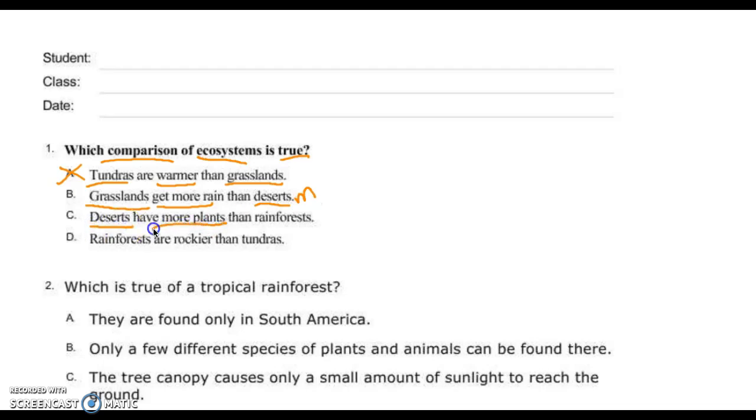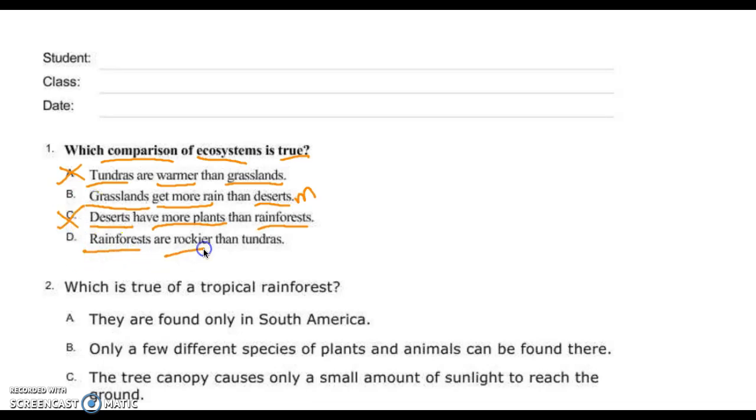Deserts have more plants than rainforests. Raise your hand and give me a fact about rainforests and plants, Gavin. Exactly. They have a ton of plants in the rainforest. Matter of fact, the rainforest, as we read, has half of the world's plant and animal life. Can that be the answer? No. A desert doesn't have a lot of plants.